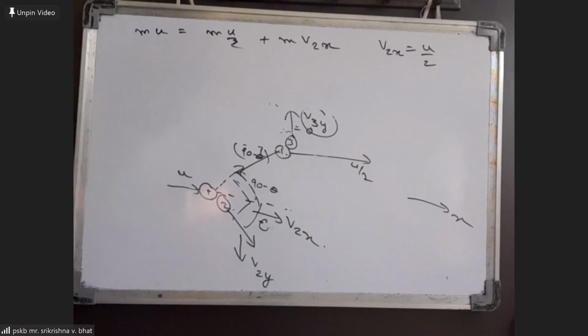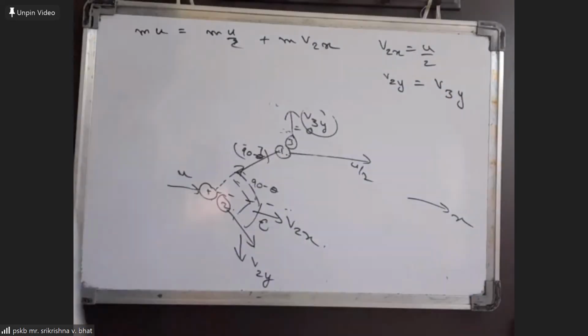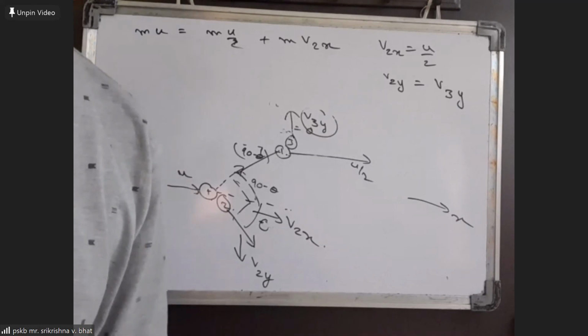Another thing we can also say is that v2y and v3y must be equal, because in y direction also momentum should be conserved. So we can say v2y must be equal to v3y by using momentum conservation. Now we can use energy conservation for the system as well.